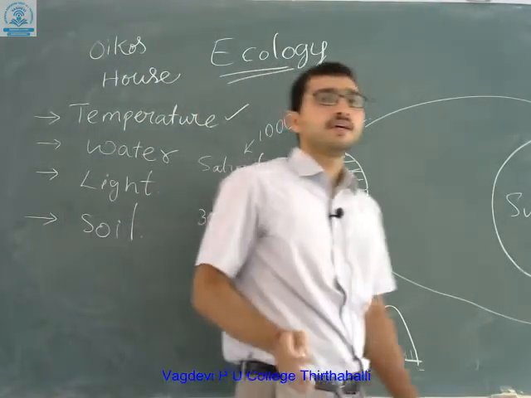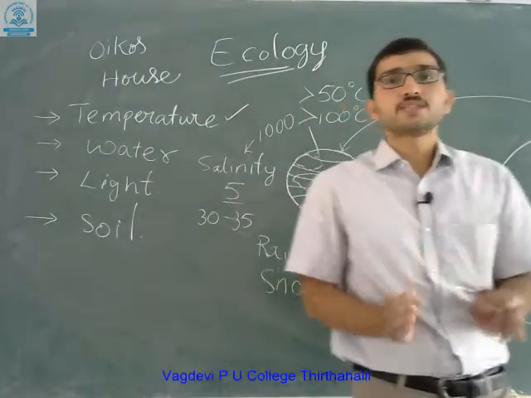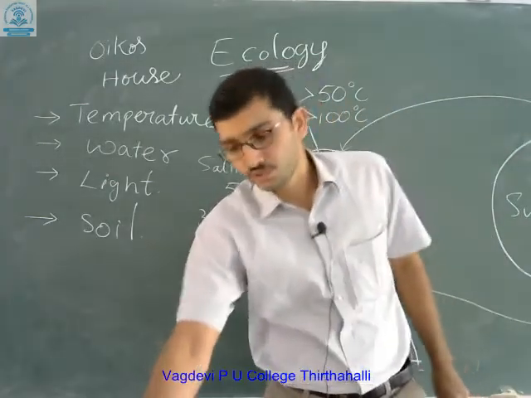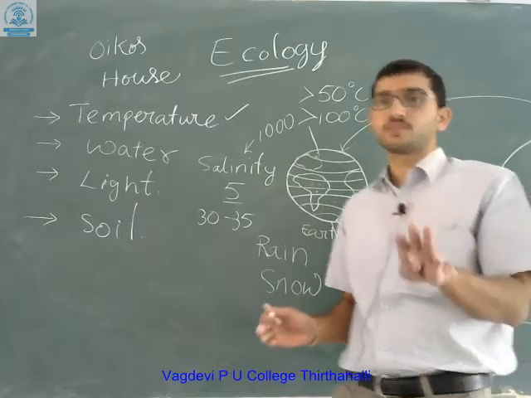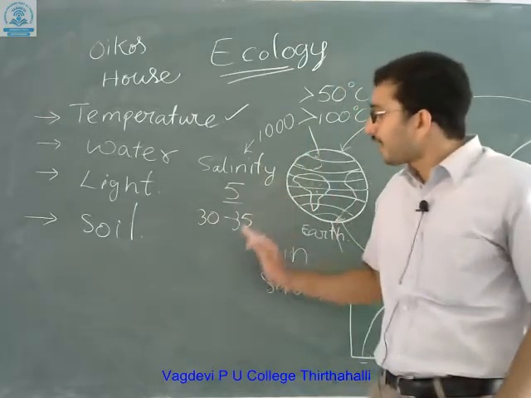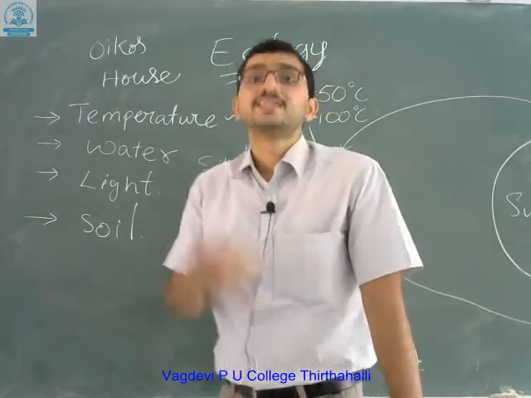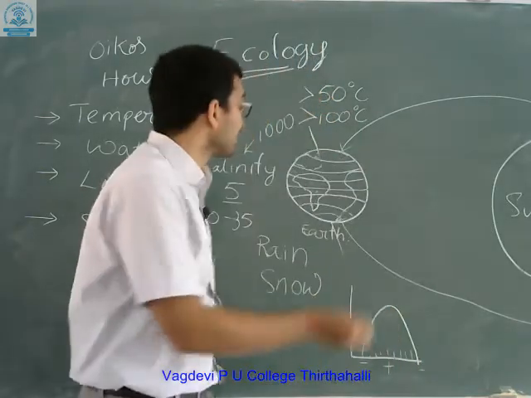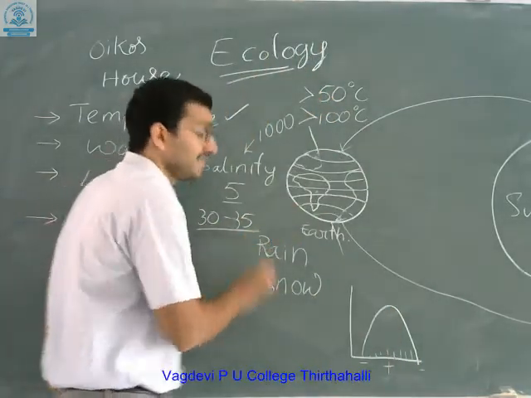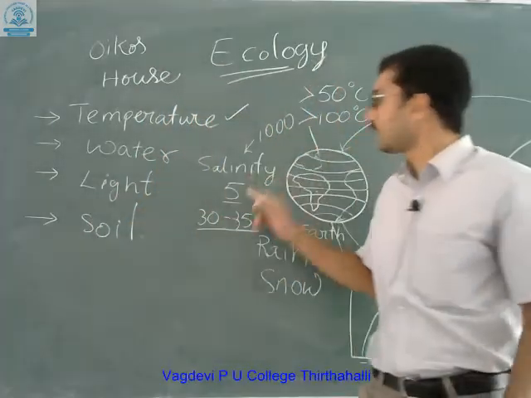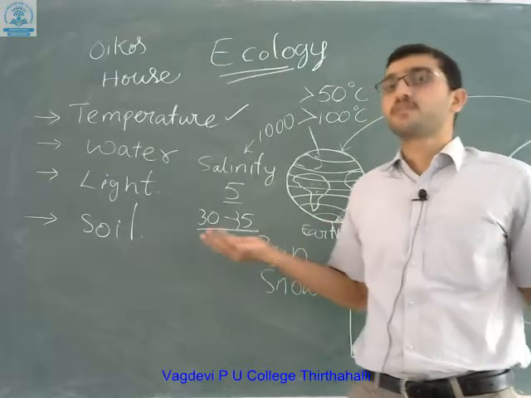So inland water animals feel difficulty living in the sea, that is, in the oceans. Inland water organisms cannot habituate in sea water. Why? Because the salinity of sea water is very high, whereas the salinity of inland water is 5, which is quite favorable.